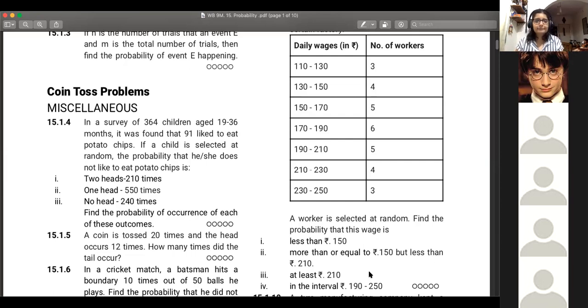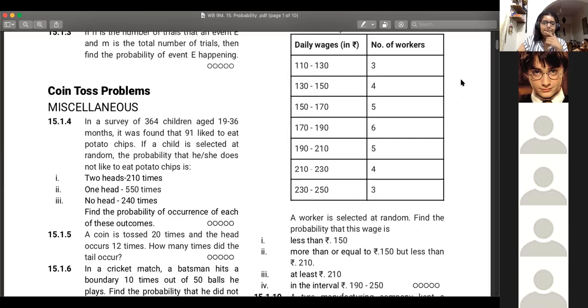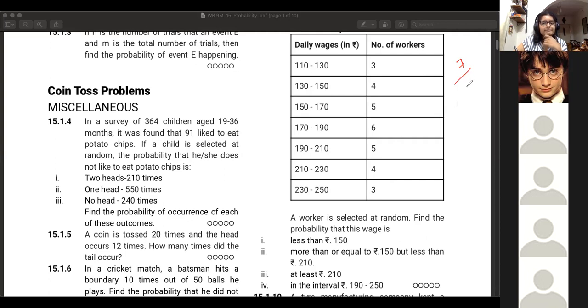I'm a little bit confused. Where are you confused? 7 upon. Our favorable event is wages from 110 to 150. Total number of possibilities, like total number of workers, how many are there? 7 out of, what will come in the denominator? What is the total number right now? 30.